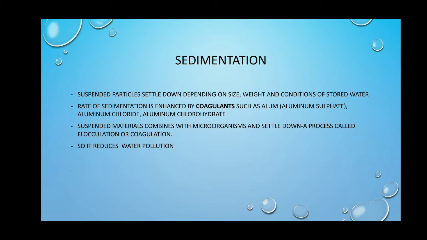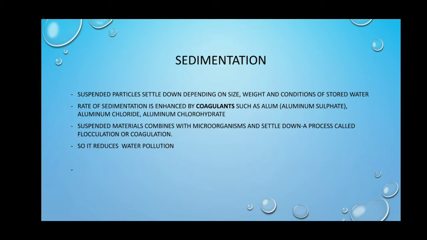The rate of sedimentation is enhanced by adding coagulants such as alum, that is aluminum sulfate, aluminum chloride, or aluminum chlorohydrate. The suspended materials and microorganisms are entrapped by coagulants and settle down rapidly.